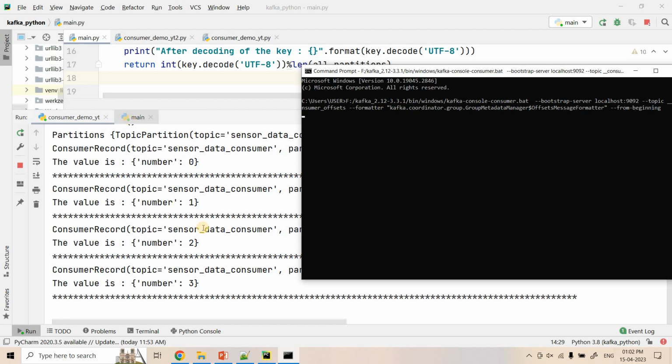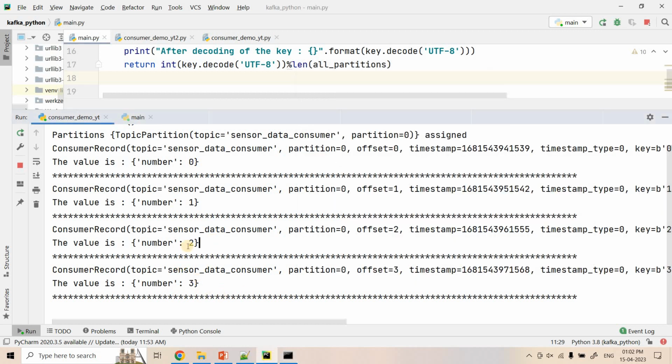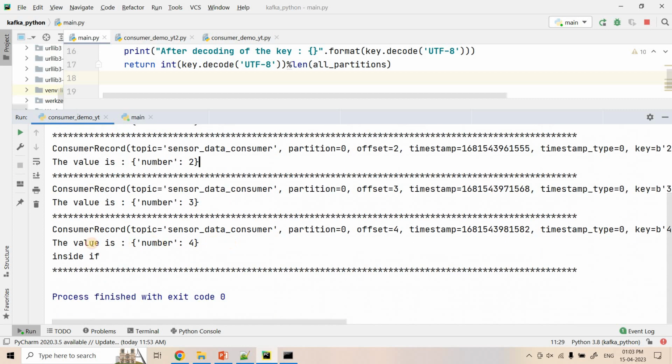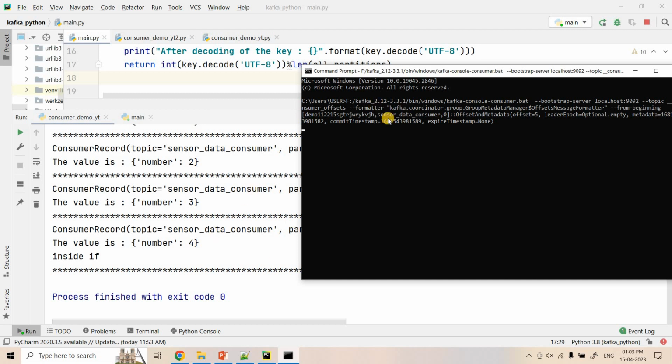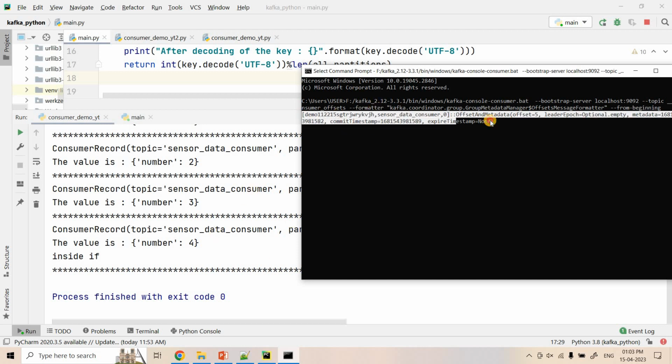Now the producer will produce message 4 and the consumer will consume that, commit the offset, and then and there it will exit the code. See here, it has consumed message 4, and when it has consumed message 4, you can see that it made a commit. What it has committed: this is the group ID, this is the topic name, this is the partition, only one partition is there, so partition 0 is fine, and offset 5.